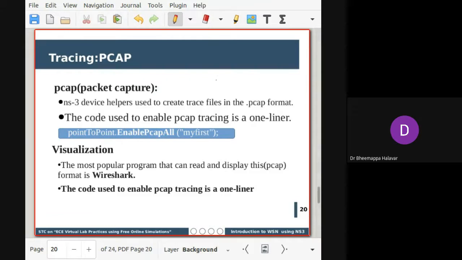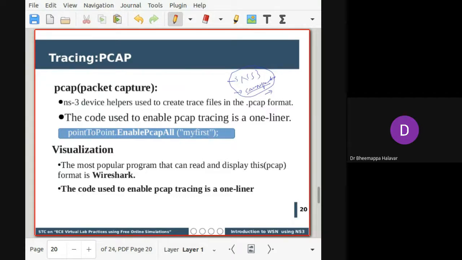So that is all about NS3. What we have seen now is what NS3 is, and what the components of NS3 are. The next thing is how do you analyze the result? Suppose you understood and you have written the simulation and got the result. How do you analyze the results?